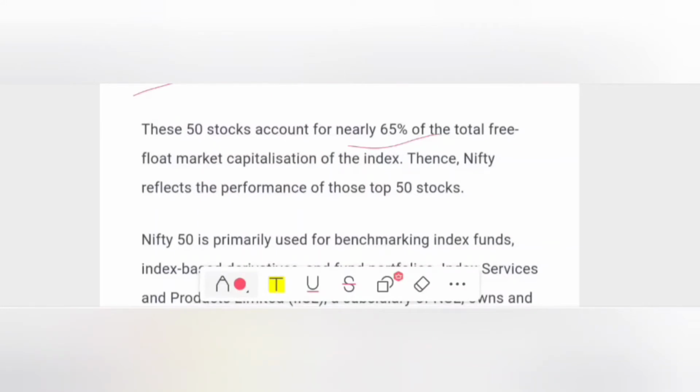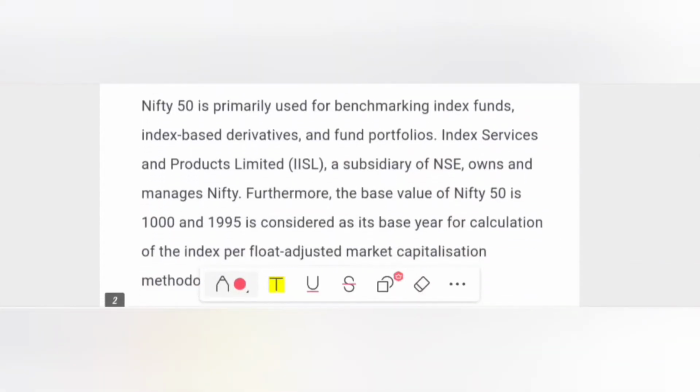So if the 50 stocks present in Nifty grow, then the Nifty 50 grows, and the chart is going to grow huge. So its price is based on the growth of those 50 stocks in Nifty 50. Nifty 50 is primarily used for benchmarking index funds, index-based derivatives and fund portfolios.